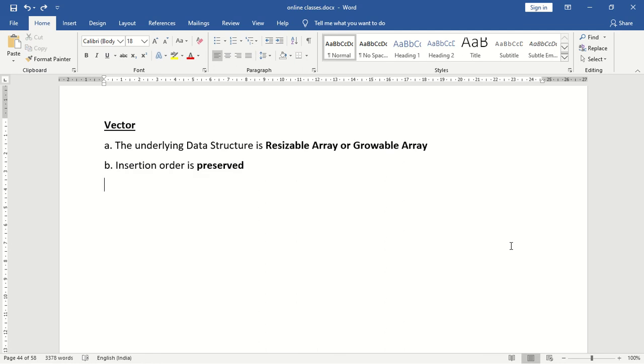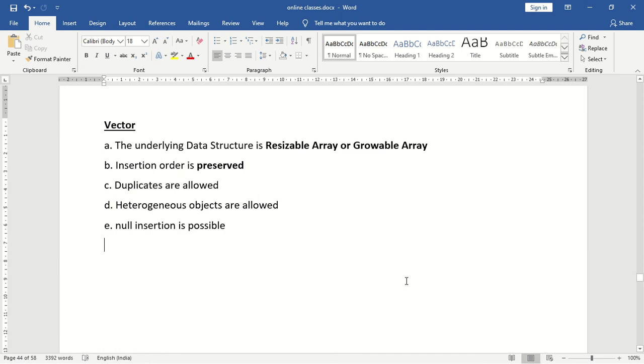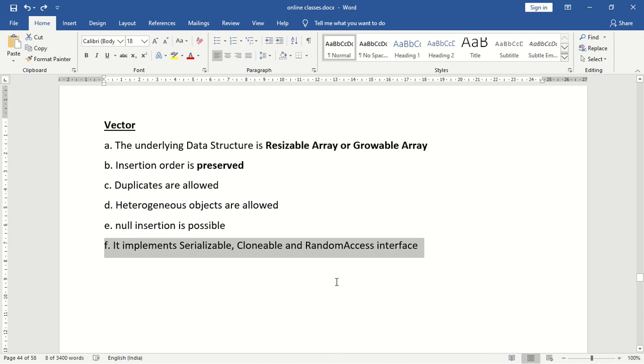Next, what about the duplicate elements? The duplicate objects are allowed. So in the vector, duplicate objects are allowed. What about the heterogeneous objects? Yes, vector supports heterogeneous objects. Next, what about the null insertion? Can we insert a null inside a vector? Yes, we can insert null in a vector collection. Next, vector implements which interfaces? Vector implements serializable, cloneable and random access interfaces.